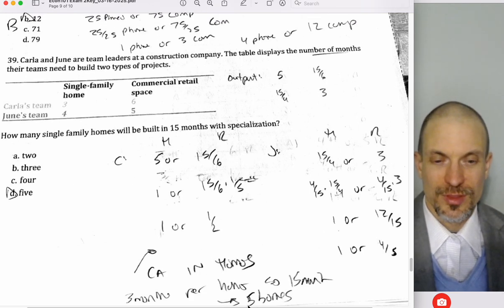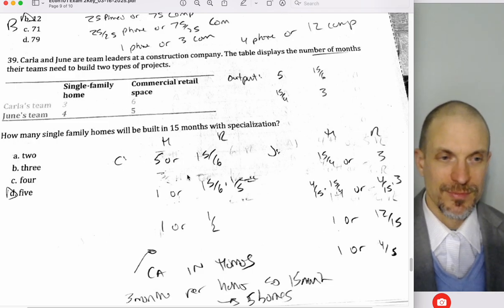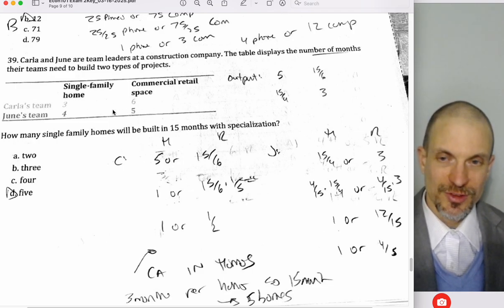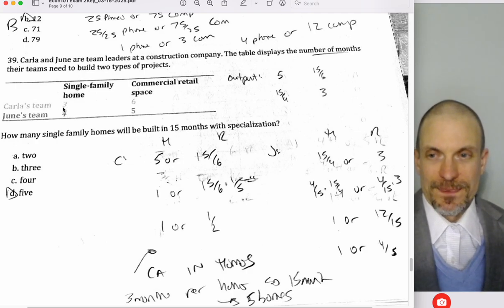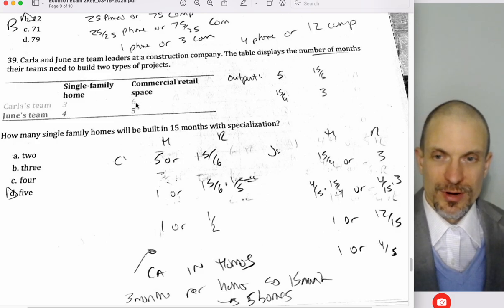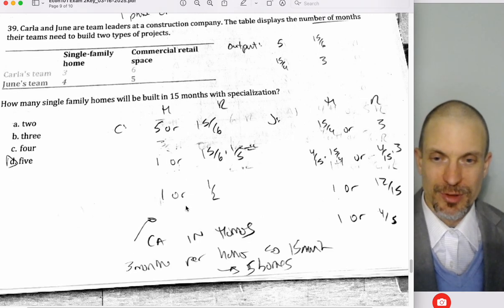So you could do this just using the time commitments. So, for instance, 3 months for a family home is half the time that you need for a commercial real estate. So the opportunity cost is 1 or 1/2, right? Or this is going to be double the time you need to make a single family home.